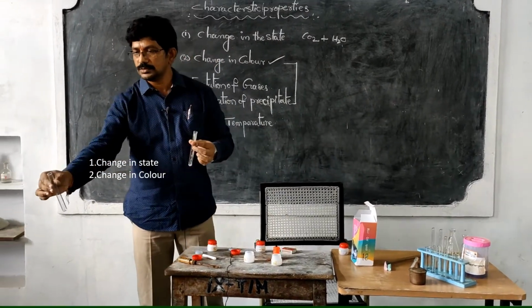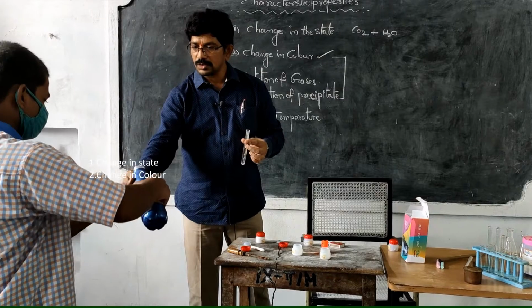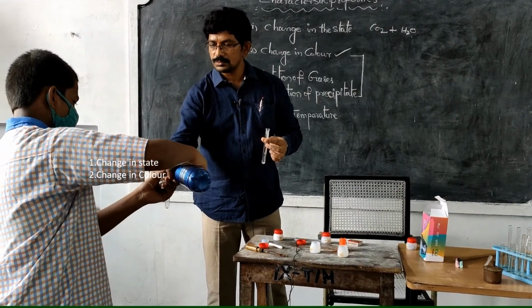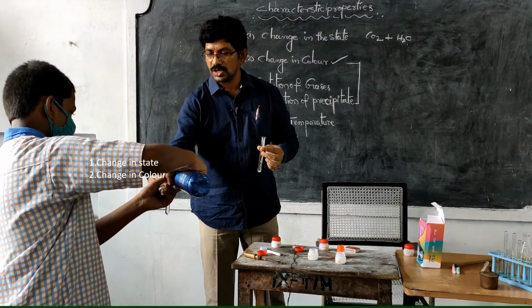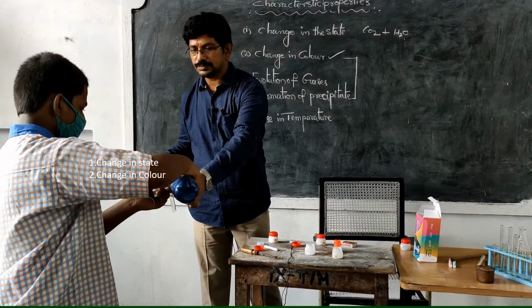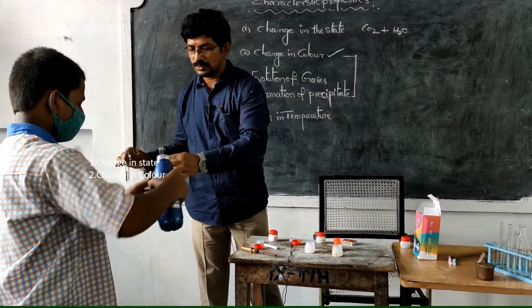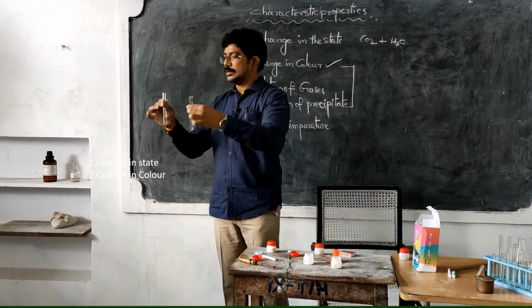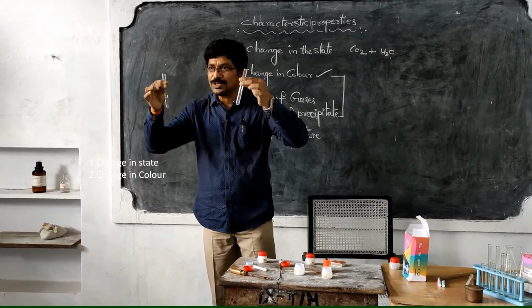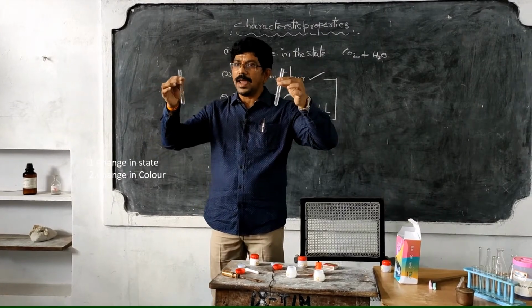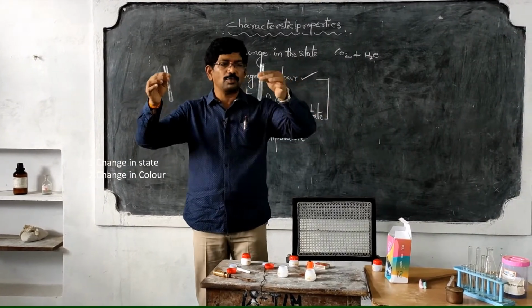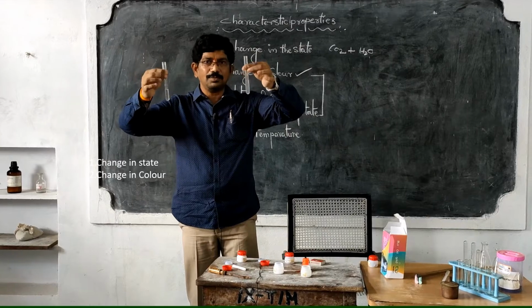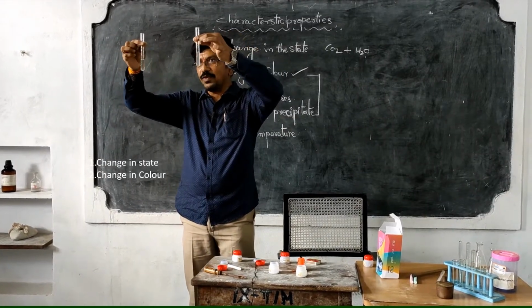Pour the water here. Right, enough. Here also. Observe this one. I am preparing aqueous solutions of barium chloride and sodium sulfate. These are the aqueous solutions.